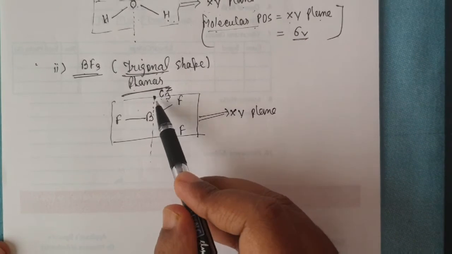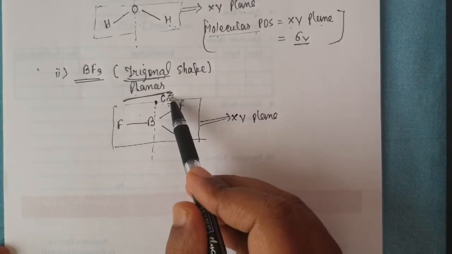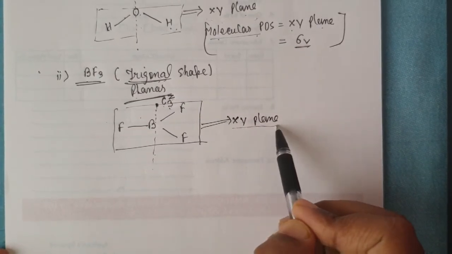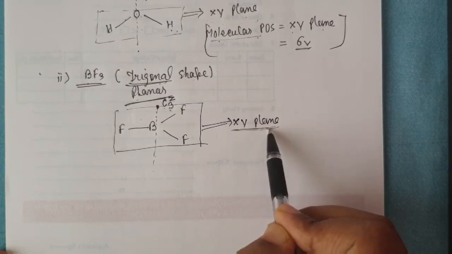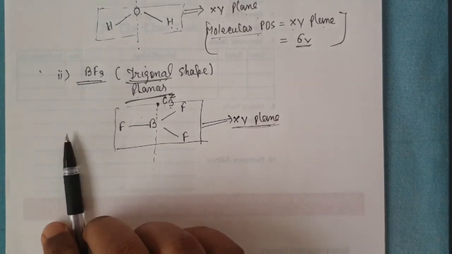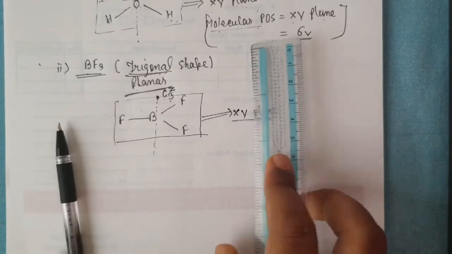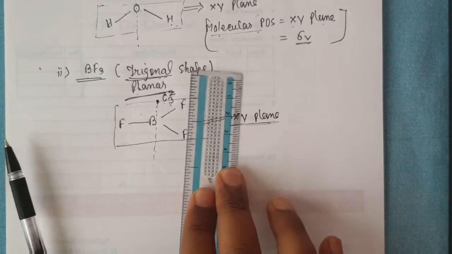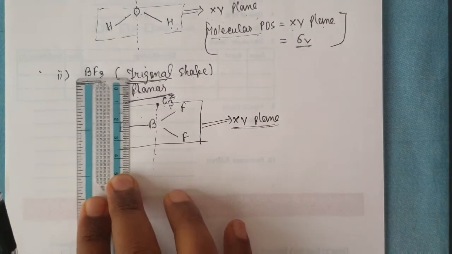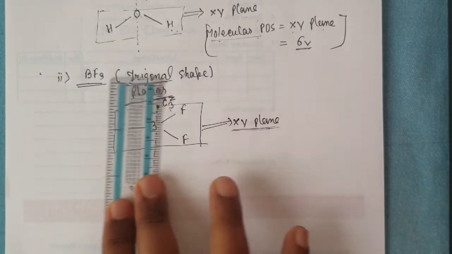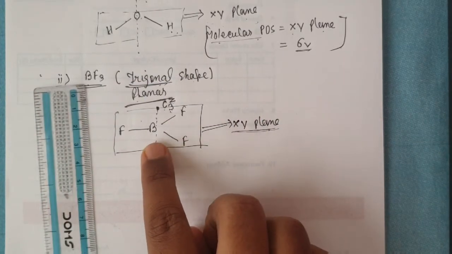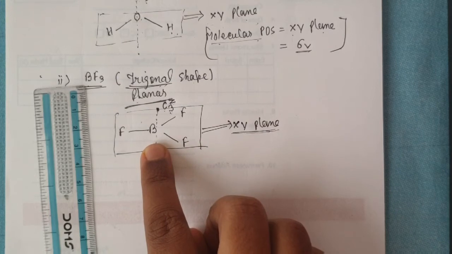Now this principal axis is along the Z axis while the plane is on XY. It means if I find a molecular plane, that is the XY plane, that will bisect all the atoms of BF3, and this bisection will be perpendicular to this principal C3Z axis.